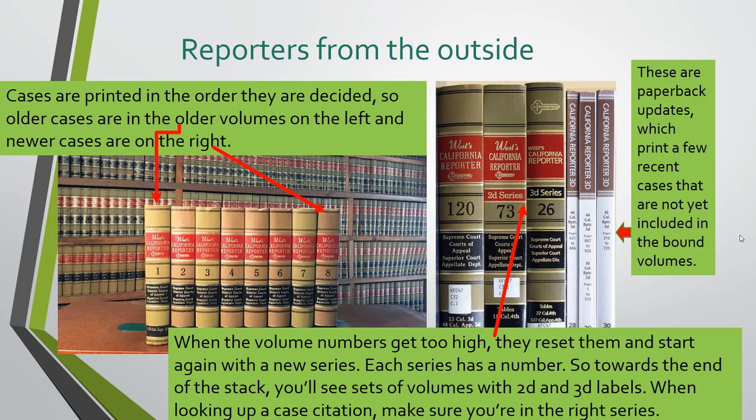This is the California Reporter set. This left picture is more how you would see it in a library like ours. We have this set. The set that we have is not up to date. It's just there as a relic, and it's there for you to practice with as far as fluency. But if you're checking for up-to-date law, it isn't up to date. You've got to go online and verify the law. So it's something we can use to learn and to see how it works.